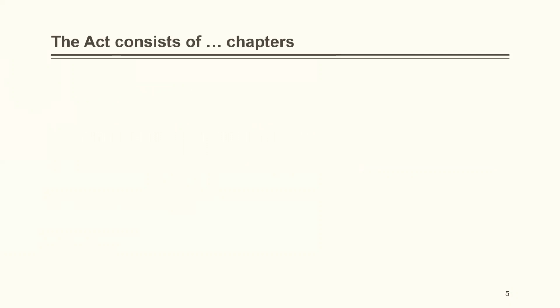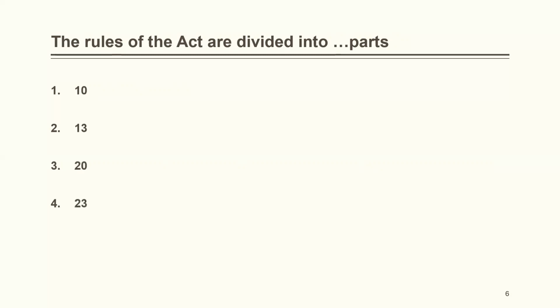The act consists of dash chapters: 2 chapters, 4 chapters, 5 chapters, or 6 chapters. The correct answer is 5 chapters. The rules of the act are divided into dash parts: 10 parts, 13 parts, 20 parts, or 23 parts. The correct answer is 23 parts.